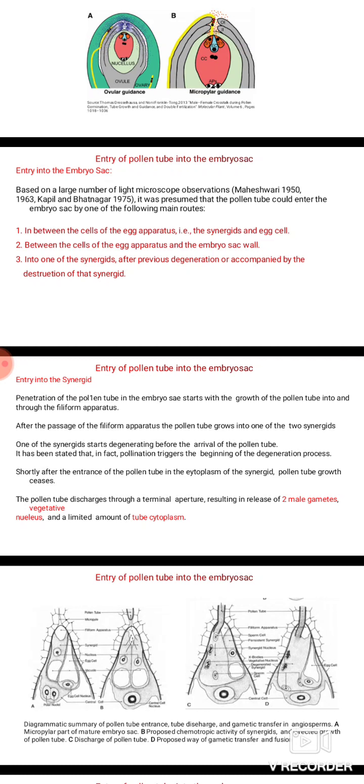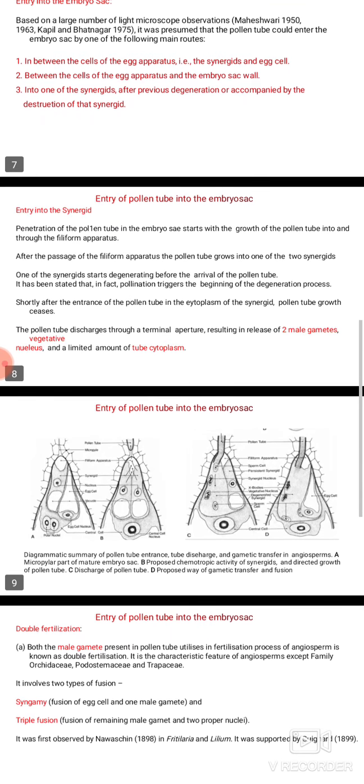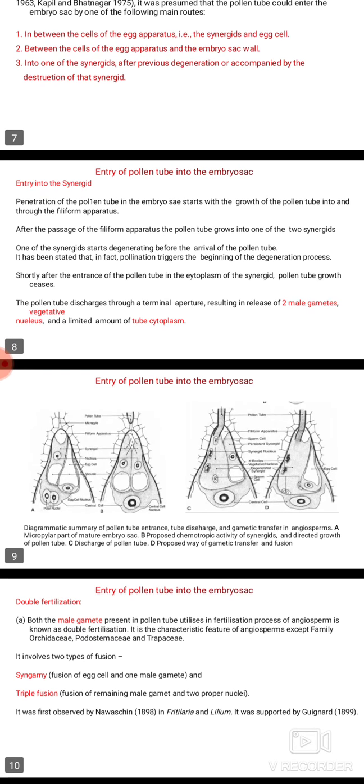It has been stated that, in fact, pollination triggers the beginning of the degeneration process. Shortly after the entrance of the pollen tube into the cytoplasm of the synergid, pollen tube growth ceases. The pollen tube discharges through a terminal aperture, releasing the two male gametes, the vegetative nucleus and a limited amount of tube cytoplasm.